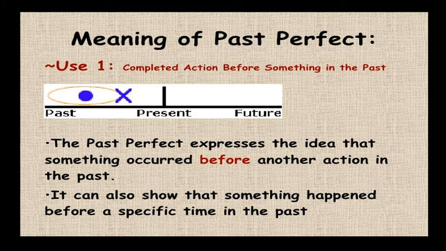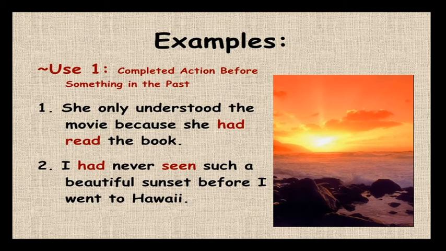Where to use this past perfect? First, to show a completed action before something in the past. The past perfect expresses the idea that something occurred before another action in the past. It can also show that something happened before a specific time in the past. Example sentences: she only understood the movie after she had read the book. I had never seen such a beautiful sunset before I went to Hawaii.